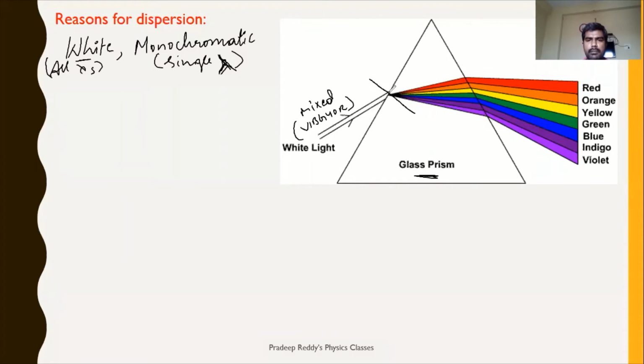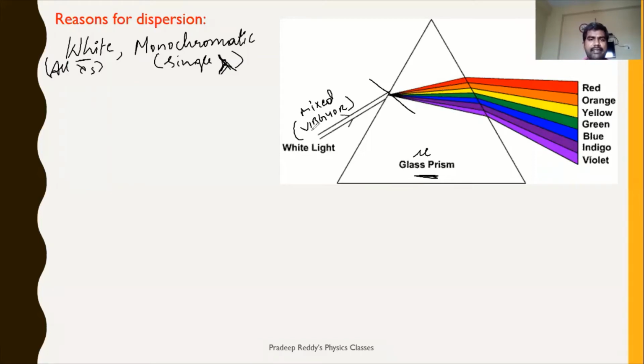That beam enters the prism, and the prism has a particular refractive index, right? It has its own refractive index. We have already discussed that depending on different refractive indices, you will have different speeds, and speed depends upon the wavelength of the light.